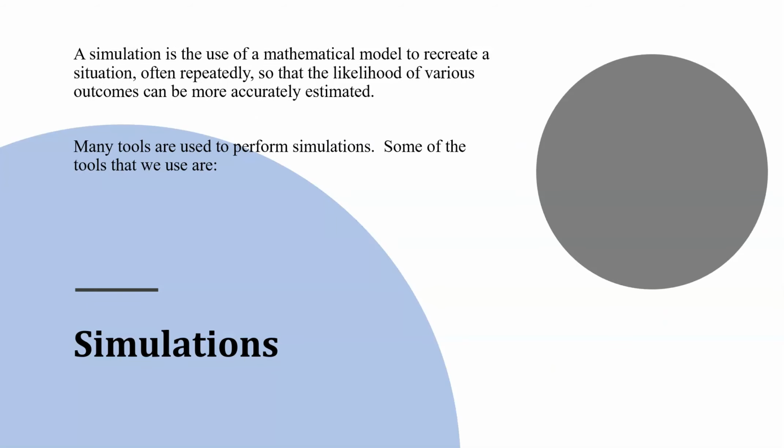Simulations. A simulation is the use of a mathematical model to recreate a situation, often repeatedly, so that the likelihood of various outcomes can be more accurately estimated. Many tools are used to perform simulations. A lot of the tools that we use can be found on random.org. You saw that there was a coin generator, a dice generator, a random number generator, a deck of cards. All of those are examples of tools that we're able to use.